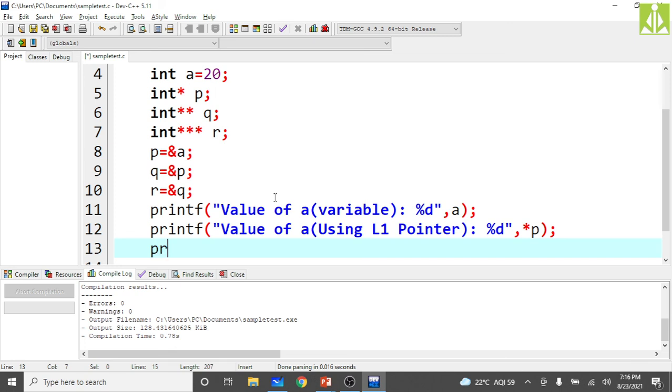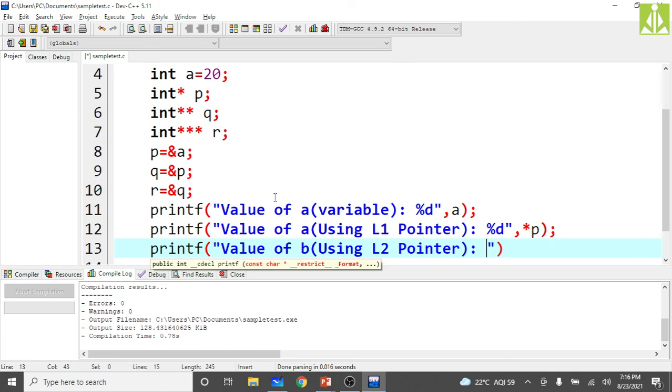Okay, so level 2 pointer, printf value of A using a level 2 pointer. What is level 2 pointer? Q is my level 2 pointer. So how to get the value from there? We need to apply 2 times indirection, isn't it? Because Q is my level 2 pointer, so we need to apply the indirection 2 times.